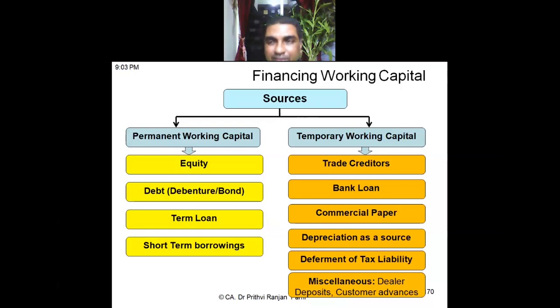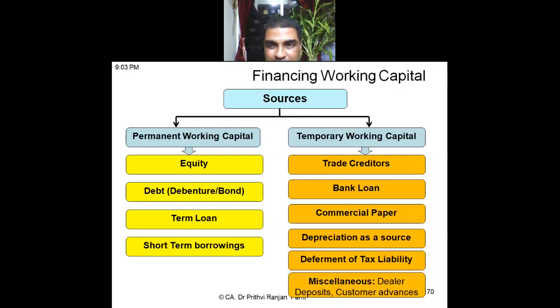If you defer that liability, if you purposefully delay making payment, you can use that money, but you have to face the consequences. You might have to pay interest, you might have to pay penalties. So you have to calculate the cost of that interest and penalties, and accordingly you can decide that the tax liability can be deferred and the money can be used as working capital. That possibility is also there.